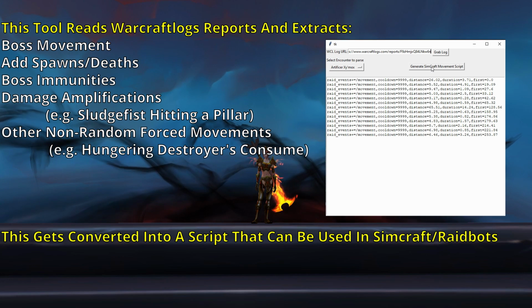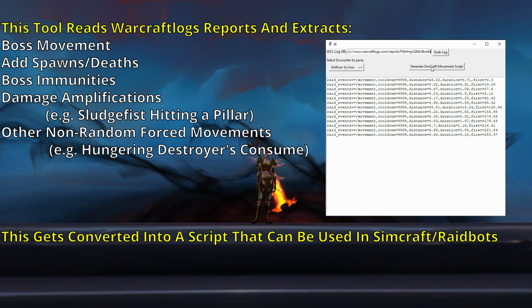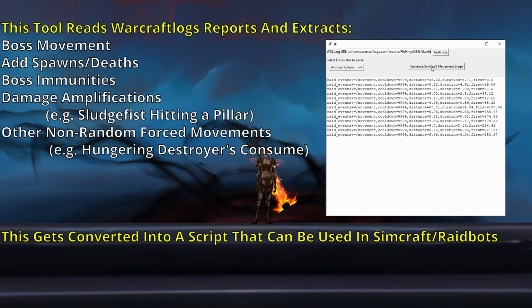This information then gets converted into a script that can be added to the simulation parameters in SimCraft, allowing you to more accurately simulate what actually occurs in combat. I've talked about this a couple times on this channel, and I'm finally ready to let the public interact with this tool and play around with the scripts that it generates.